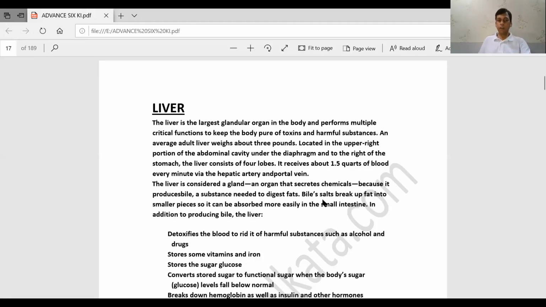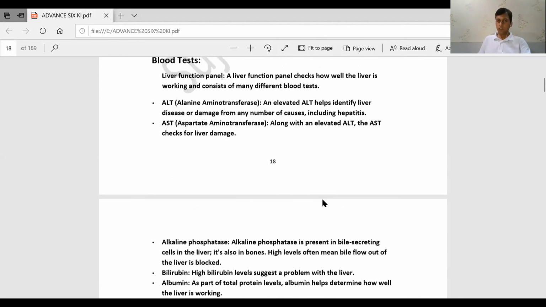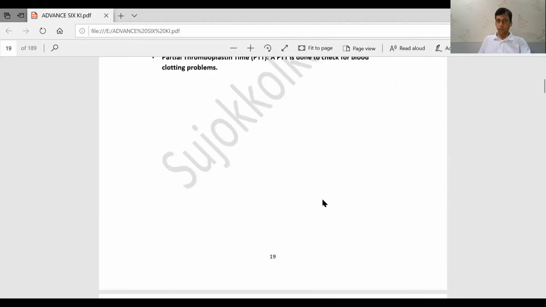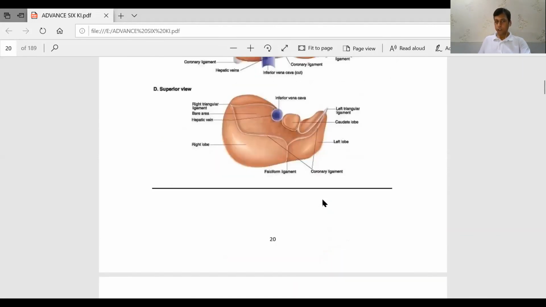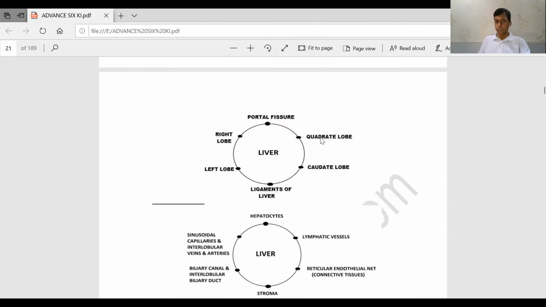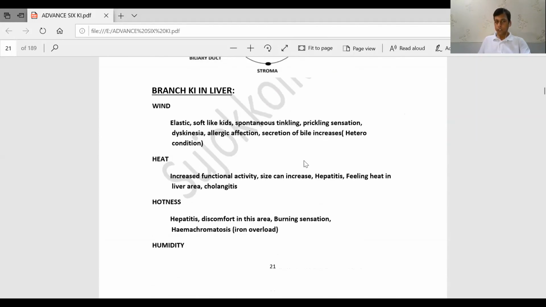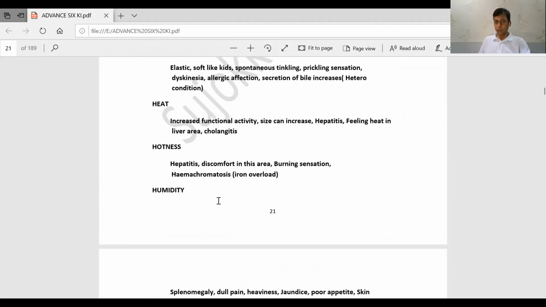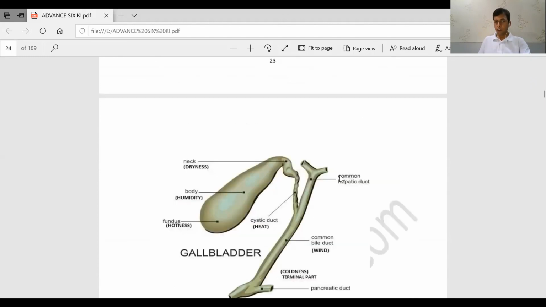This is the notes you will get. This is about the liver, the function of the liver, the liver conditions, and the blood tests which we have to do. You will understand from the blood test the structure of the liver, the lobes of the liver, and the 6T classification of the lobes of the liver, then the cells of the liver, then the diseases of the liver, and the gallbladder, the 6T division of the gallbladder.